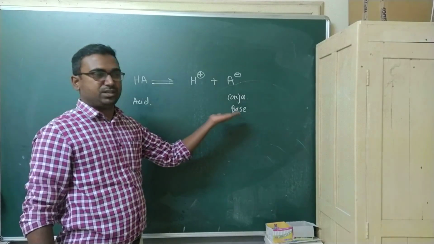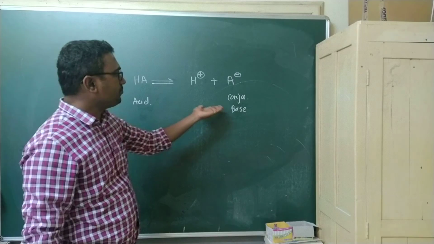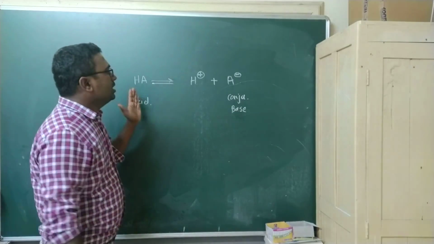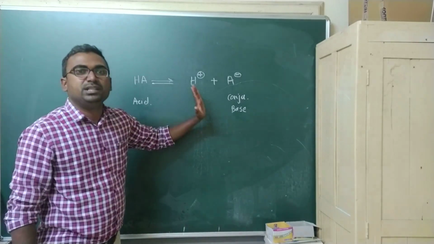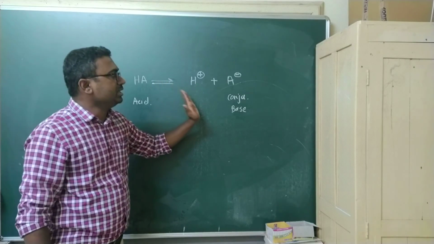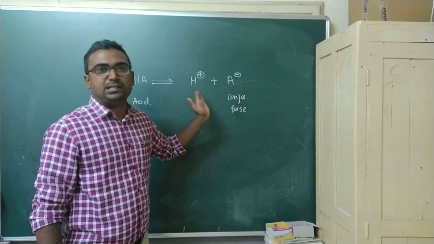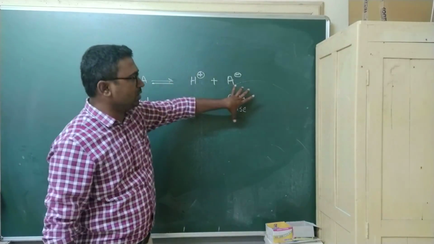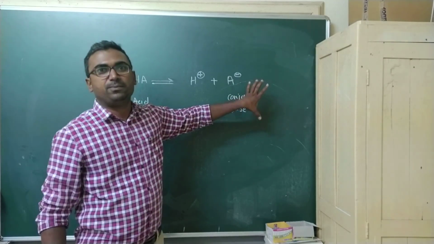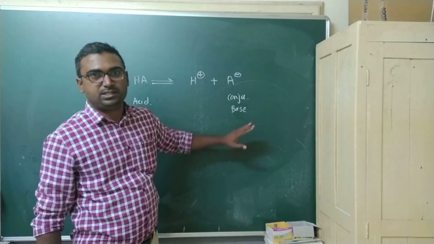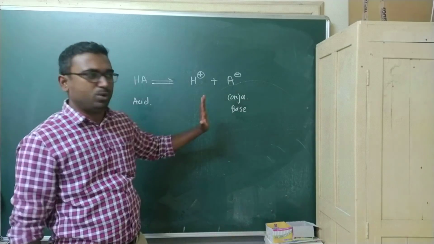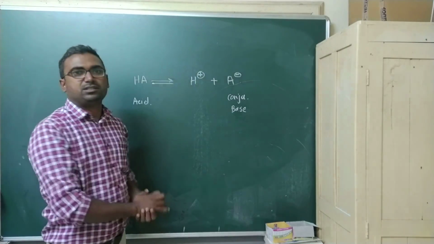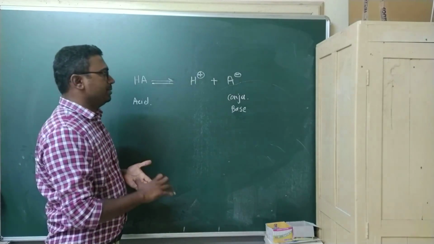In order to increase the dissociation, or the strength of the acid, we need to focus on the stability of the conjugate base.